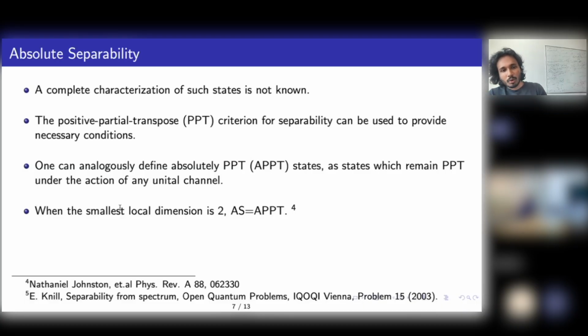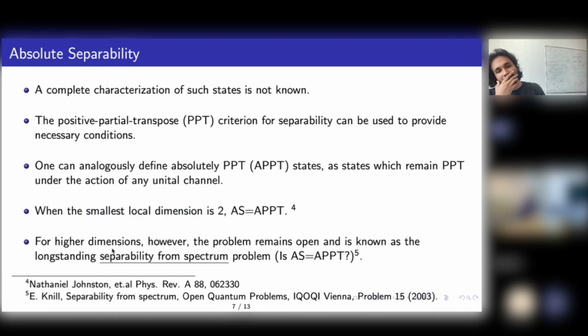Now, if one of the local dimensions is 2, then we know that absolute separability and absolute PPT are the same. This was shown almost 10 years ago by now. For 2 cross B, AS and APPT are the same. But the question is open in case none of the local dimensions is 2. For higher dimensions, this is an open problem.